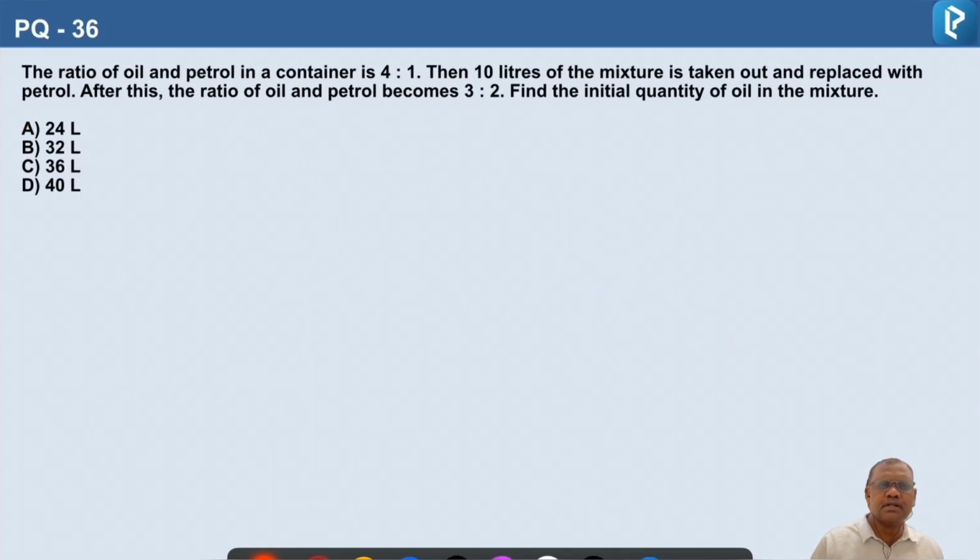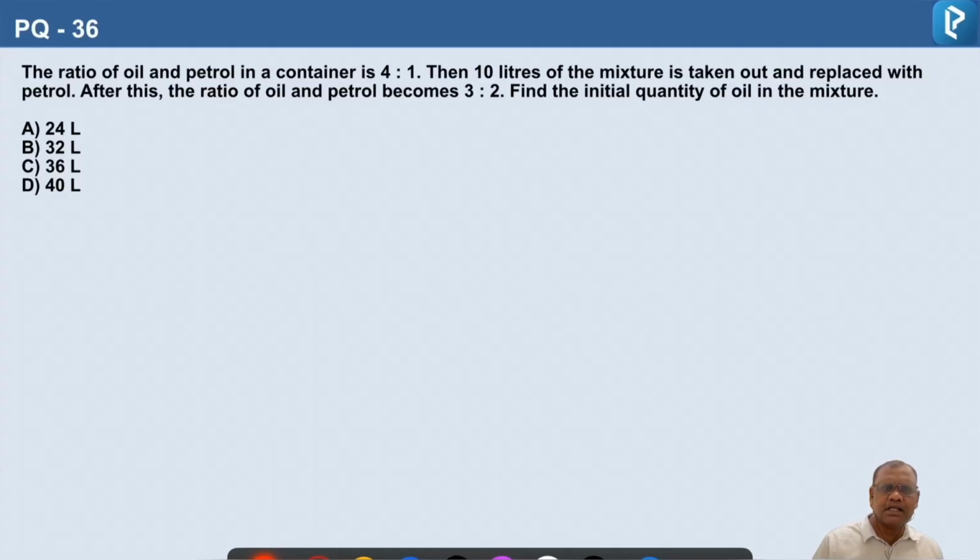Question number 36. The ratio of oil and petrol in a container is 4:1. Then 10 liters of mixture is taken out and replaced with petrol. After this, the ratio of oil and petrol becomes 3:2. Find the initial quantity of oil in the mixture.